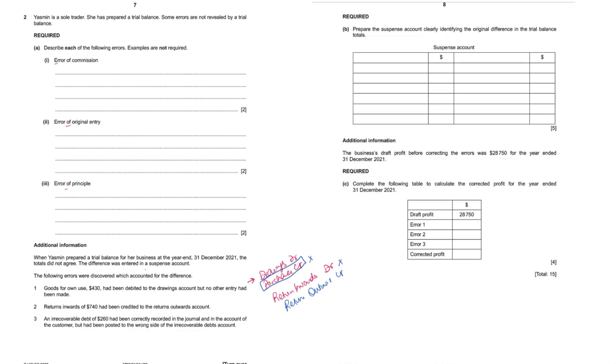So when rectifying, we'll have to rectify the return outwards also by debiting it, and return inwards had to be originally debited only. We did not debit, so we'll have to debit that also in our rectification. So both will have to be debited.